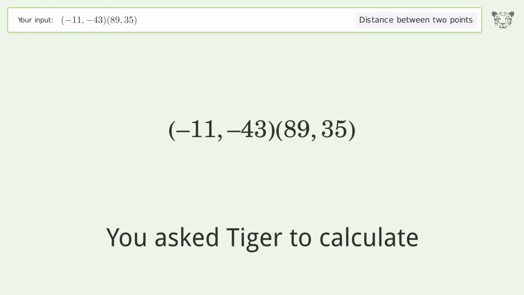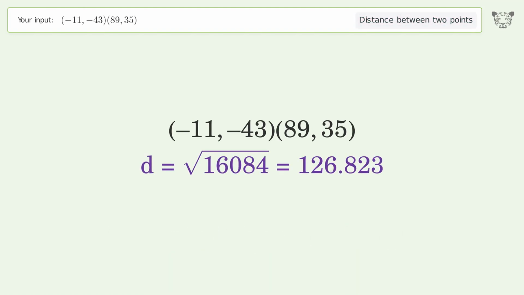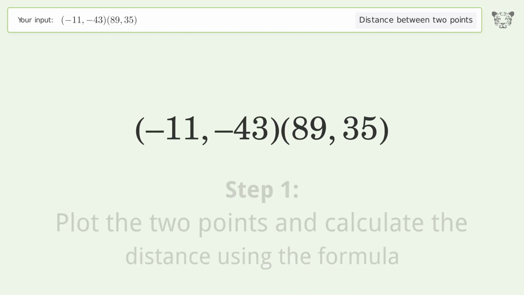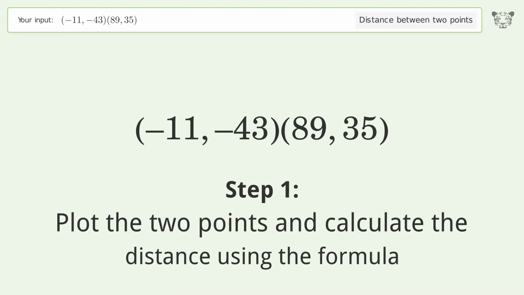You ask Tiger to calculate. This deals with the distance between 2 points. The distance between the 2 points is the square root of 16,084, or 126.823. Let's solve it step by step. Plot the 2 points and calculate the distance using the formula.